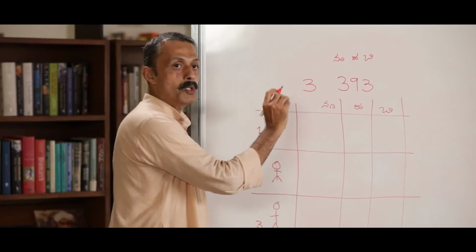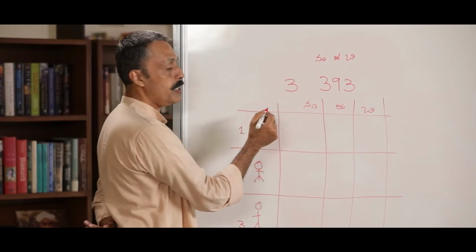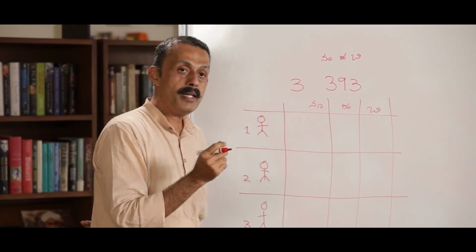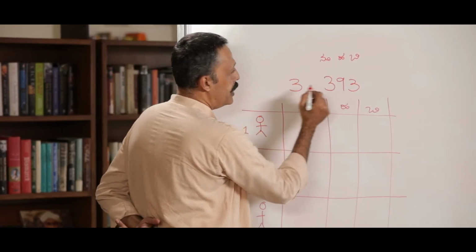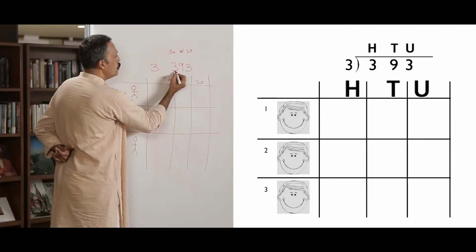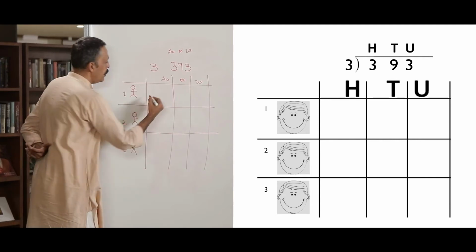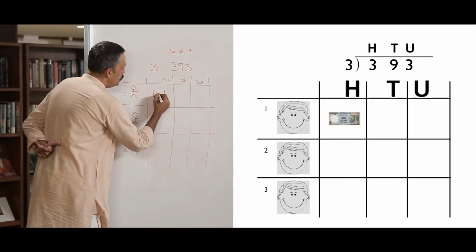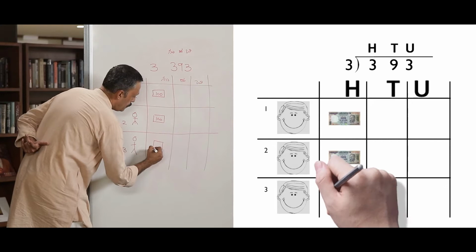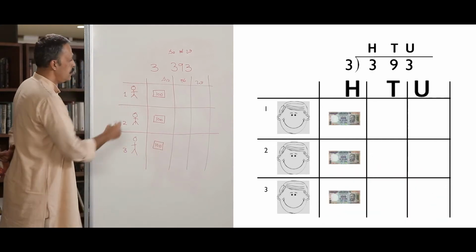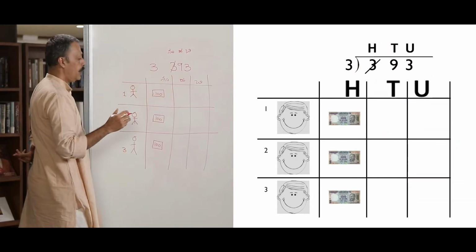I have three notes of 100. Why should we begin from hundreds? That is because in division, we have to start from the highest place. 100 is the highest place value here. When we begin here, we have 3 in hundreds and we have to give it to 3 people. So each one gets 100 rupees. Each one gets 1. I have given all the 100 notes I have.